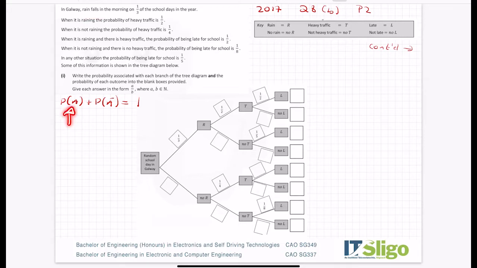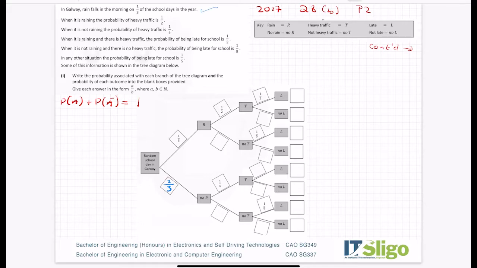So I'm saying rain falls is the probability of A, the probability of not A, rain does not fall. Okay, and they have to add up to 1. So if rain falls on 1/3 of the days of the year, then it doesn't rain on 2/3. And that's why I'm putting 2/3 in here. So this 1/3 and this 2/3 add up to 1. Okay, and that's that first line taken care of.